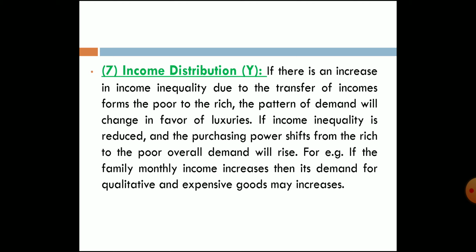Then last one, income distribution. Each and every person has a different income. If your income changes, then demand will also change. Generally, rich class people always demand more luxurious and branded goods as compared to poor and middle class people. So when income is transferred from the poor class to the rich class, the rich class demands branded and luxurious goods. When income is transferred from the rich to the poor class, the poor class demands basic necessity primary goods at affordable price.